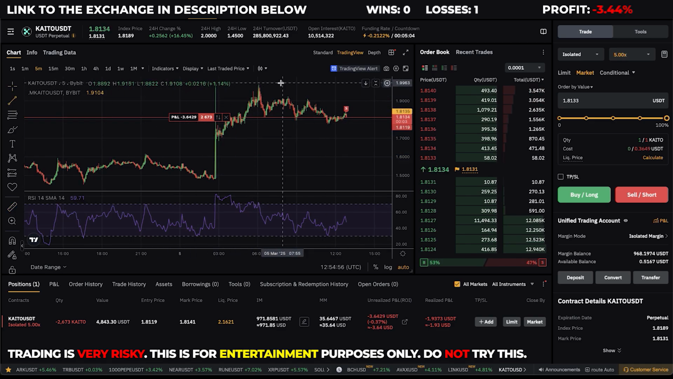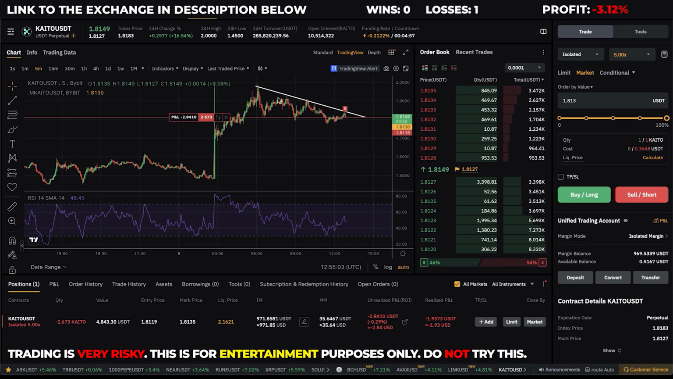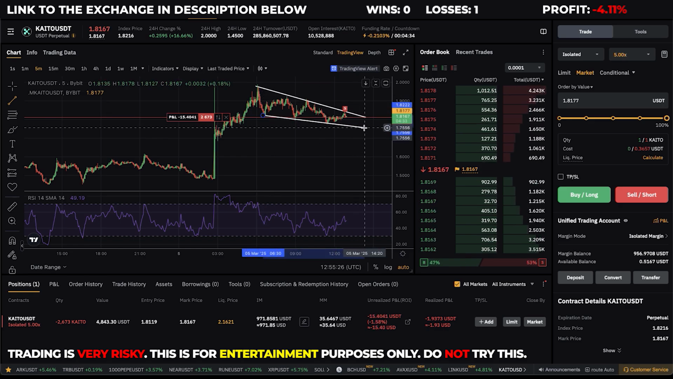And we can also see that we have this resistance, and we might break this resistance, but I do not think we will do it in the third try. This is the first try, second try, and now the third try. And I think it will drop back down at least to this level, and then maybe finally break out from this pattern. We can also see that it has a very clear formation like this.